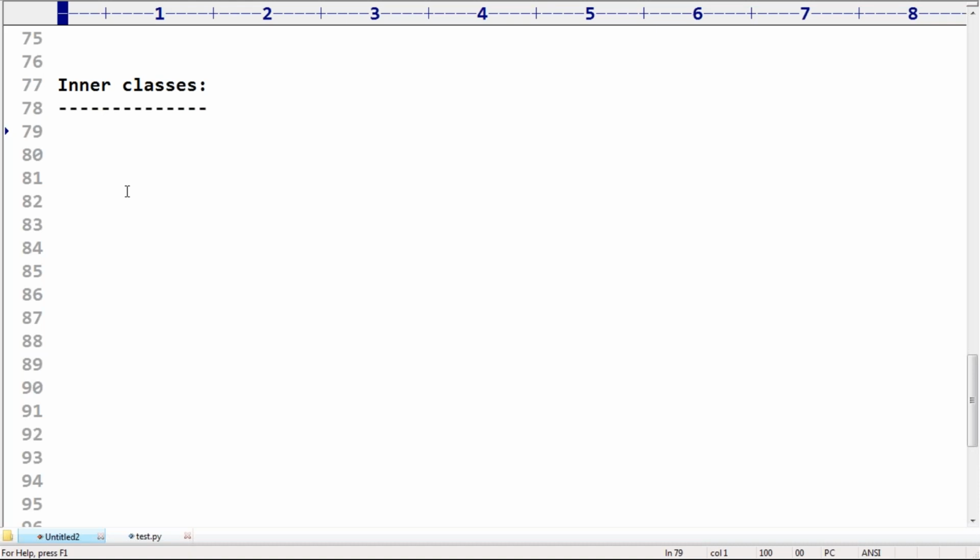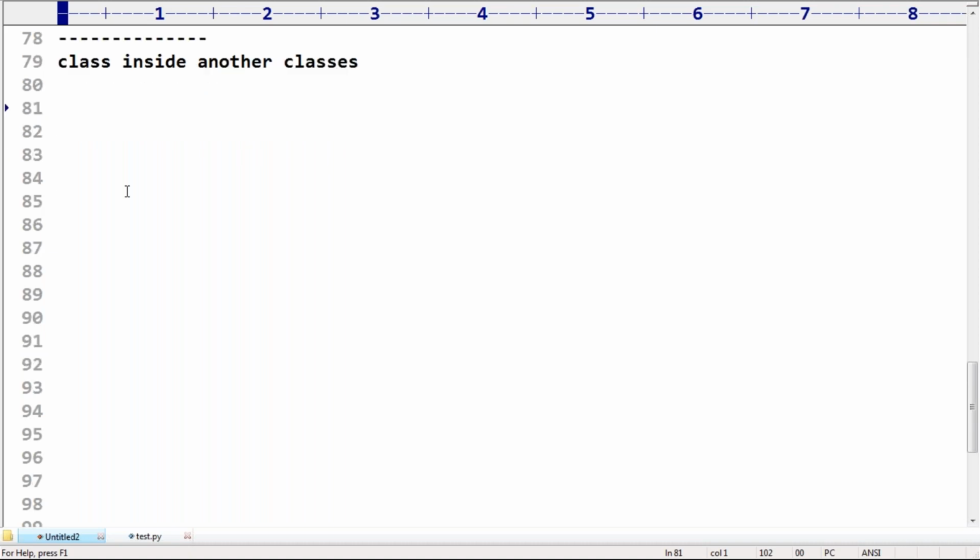Next topic, inner classes. Can you please tell, the name itself indicates what an inner class is. What is the meaning of inner class? The class inside another class. Are you getting? A class inside another class. Such types of classes are by default considered as inner classes. Remember, sometimes we can declare a class inside another class. Such types of classes are by default considered as inner classes.